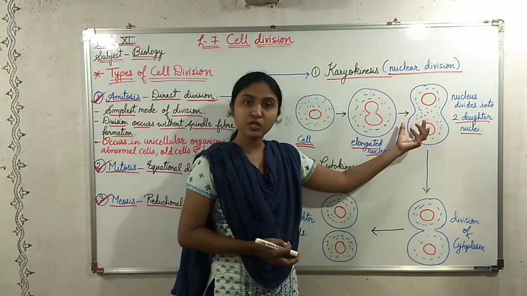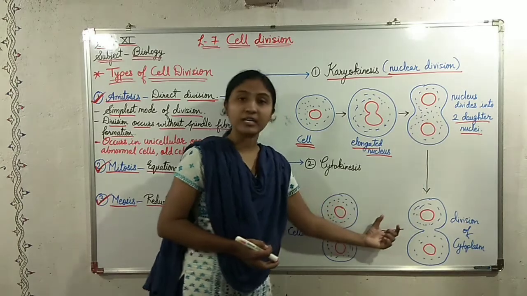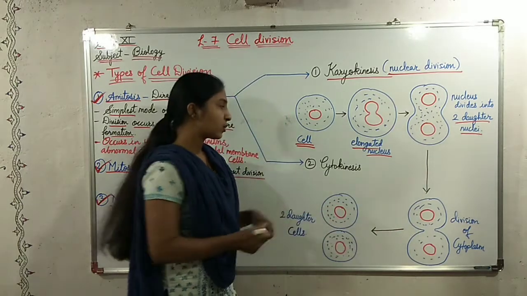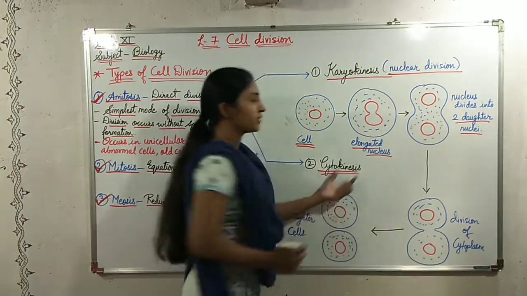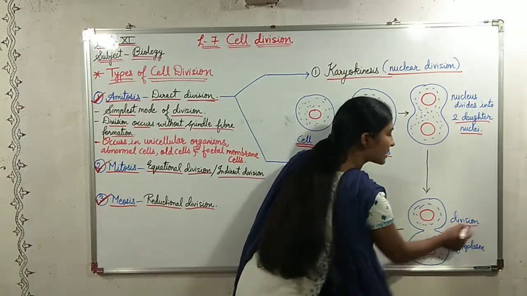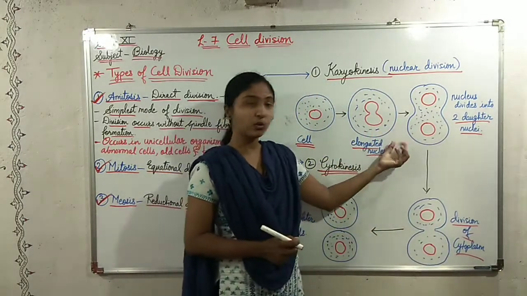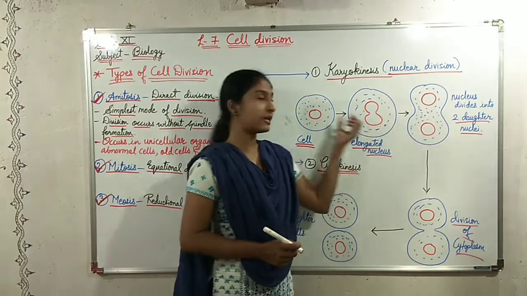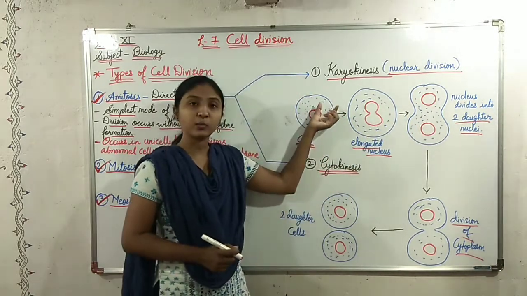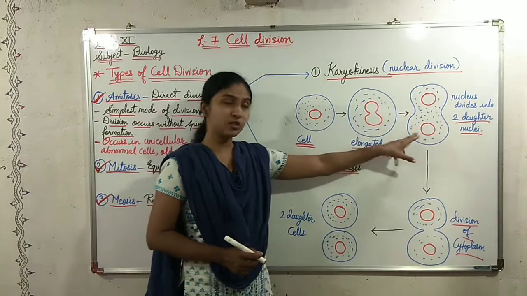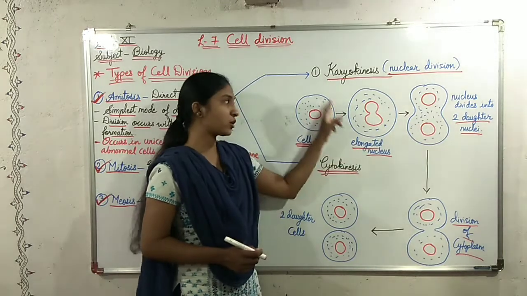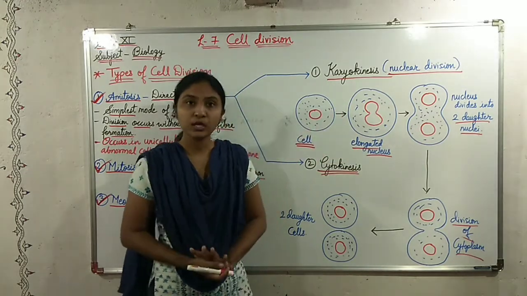After this division of the nucleus, cytokinesis takes place. Cytokinesis is the division of cytoplasm. As we know, the nucleus of the cell is surrounded by cytoplasm. So after the division of the nucleus, the cytoplasm also tends to divide.